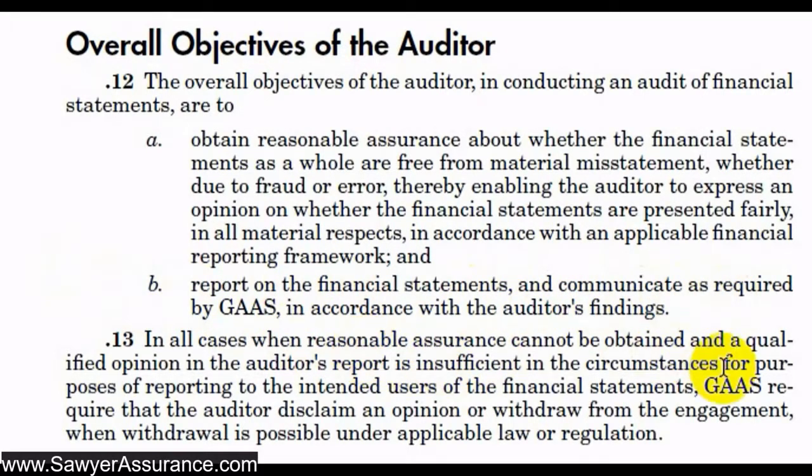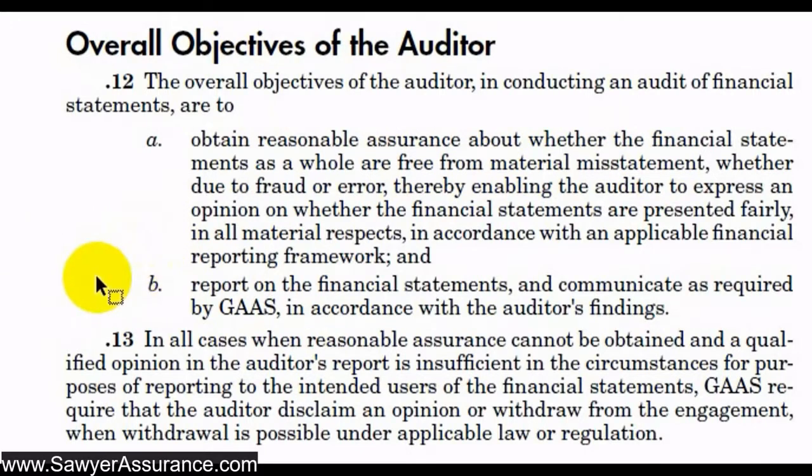And so basically, with regard to the opinion reports, there are three reports that can be used when providing the opinion of yes or no, the financial statements are accurate. And AUC section 700 provides a more detailed description of those reports. But from a high level, you can provide an unqualified opinion. That means that we found that the financial statements as a whole were free from material misstatements.